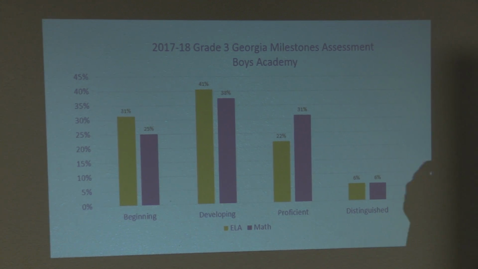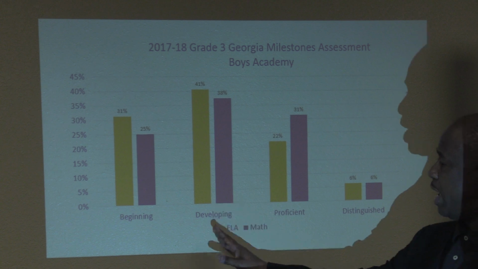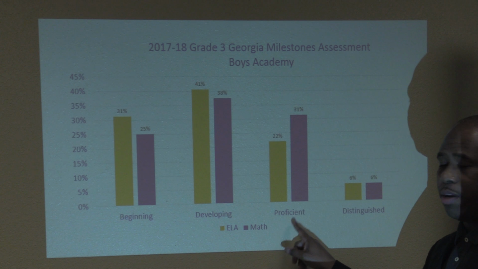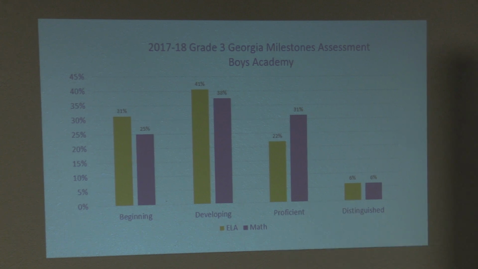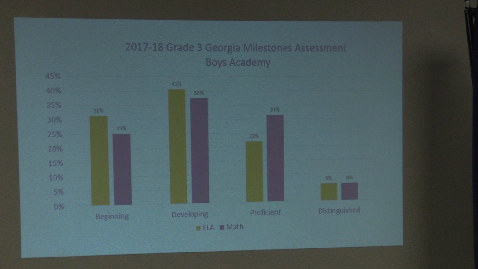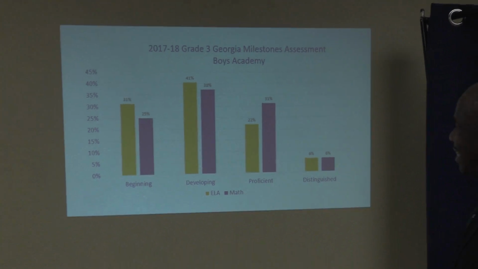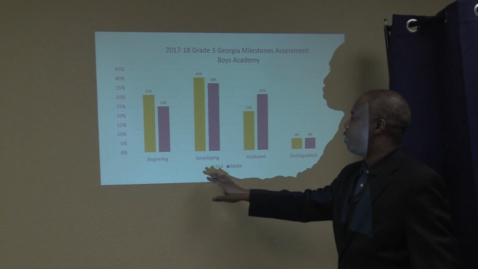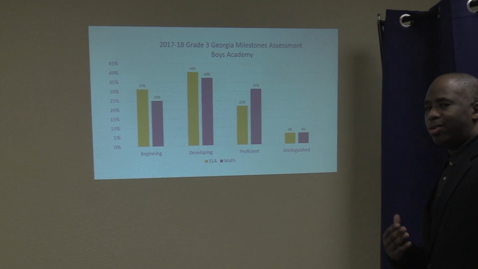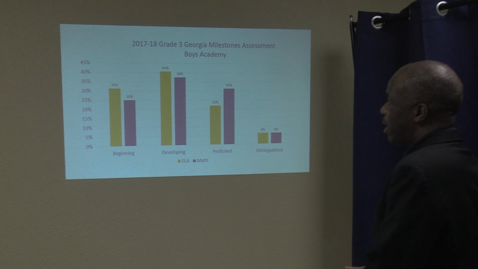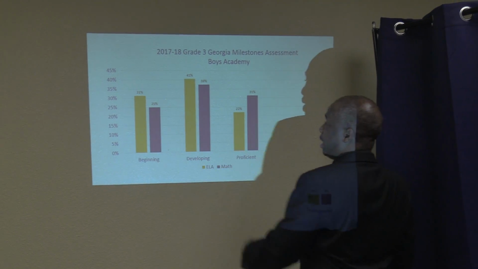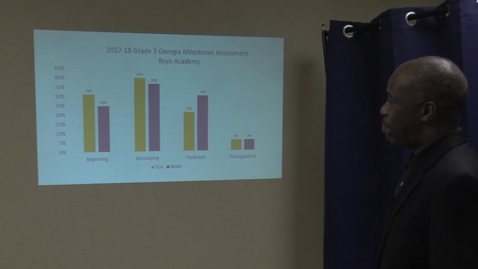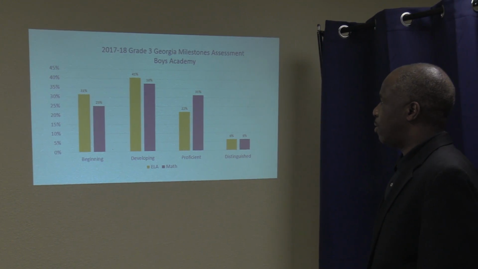With regards to the CCRPI score, we get a half a point for every student that's in developing, a full point for a student in proficient, and 1.5 points for students in distinguished. But with regards to actually passing the assessment, it's proficient and above. So although we get a half a point for those developing students, they still didn't quite pass. So we're looking at 63%, and I'll summarize that on another slide, but 63% did not pass that Georgia Milestones.